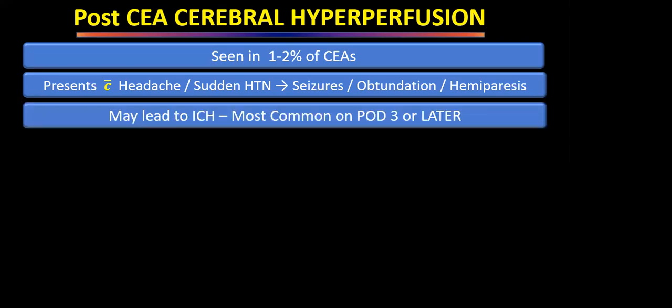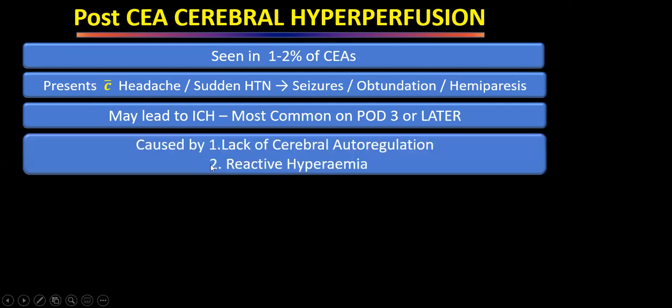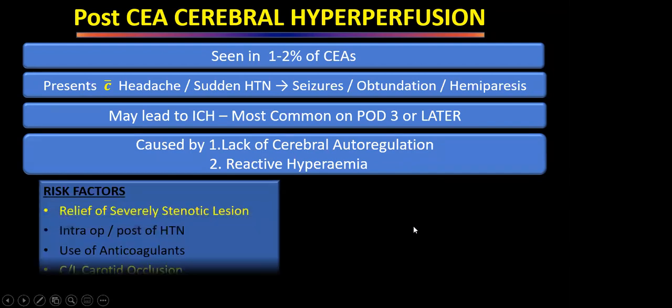It may lead to intracranial hemorrhage also, and mostly it occurs on postoperative day 3 or 4. The cause is either that cerebral autoregulation has been compromised, or the patient has reactive hyperemia. So there is cerebral edema, and that leads to all these problems and later intracranial hemorrhage.